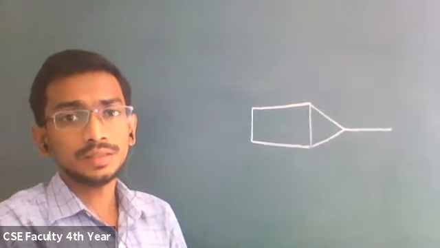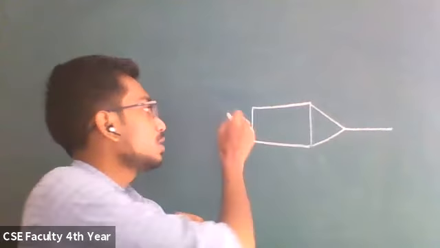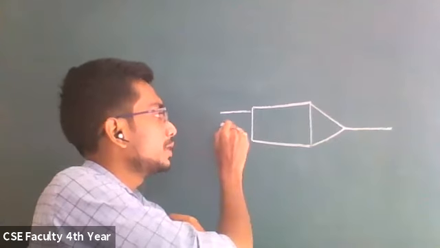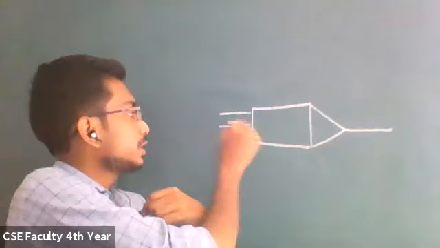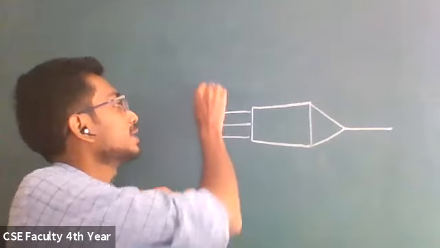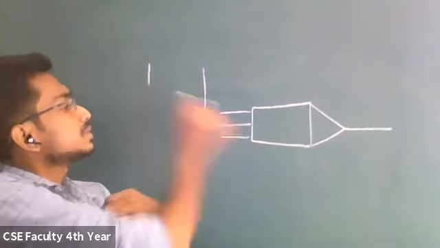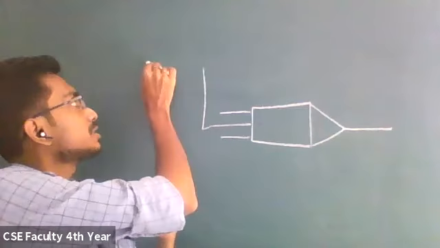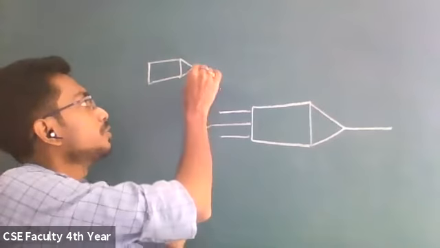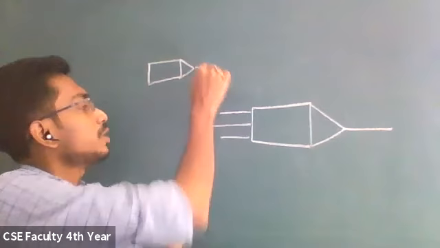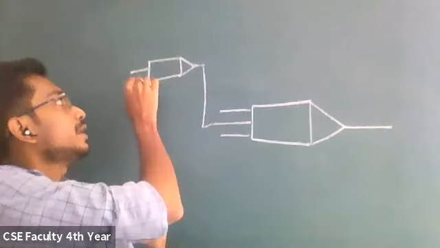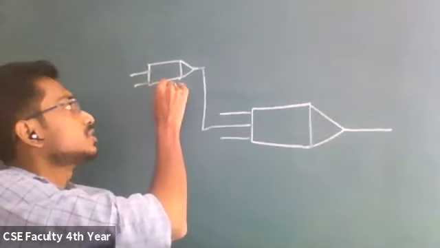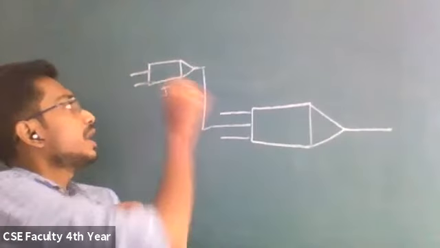So see, suppose this is a network where we have multiple inputs. Three inputs are there. Now, this input is coming from another network, and similar types of networks are there. From this network this input is coming. That means this is the output of this network. Suppose this network is J, and this network is K.